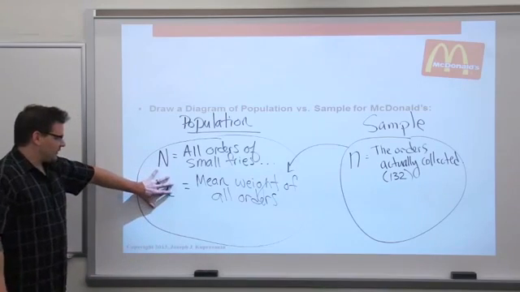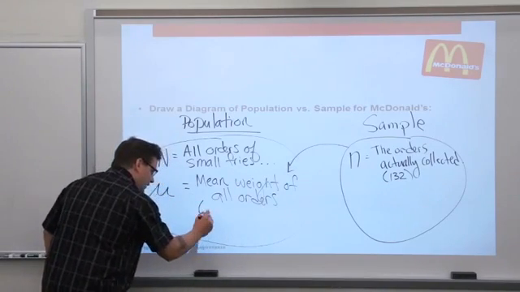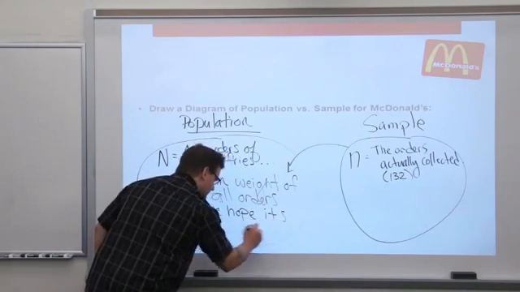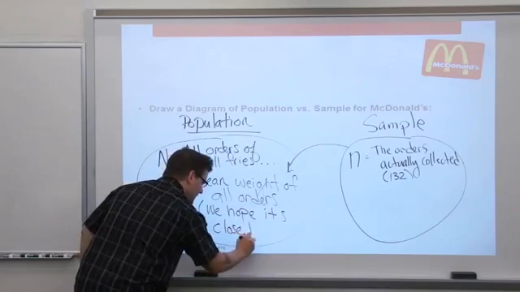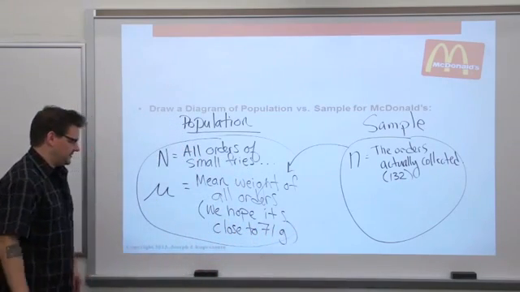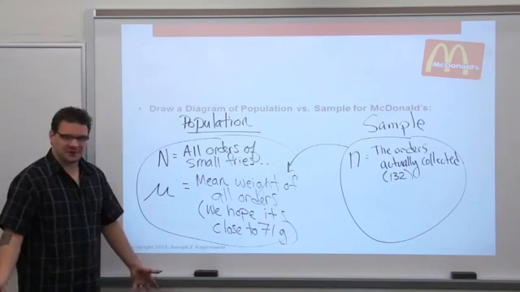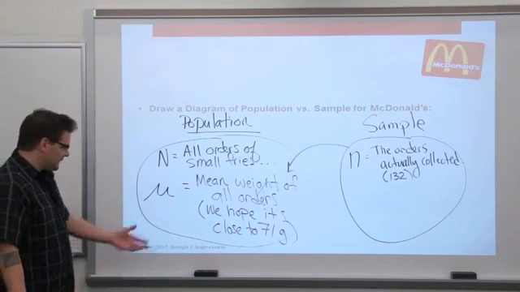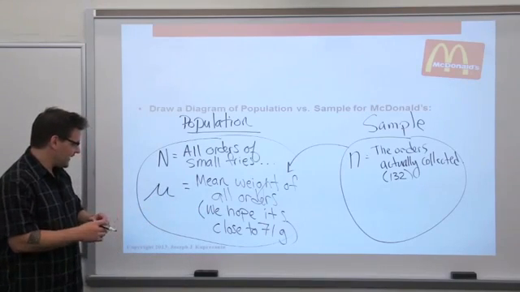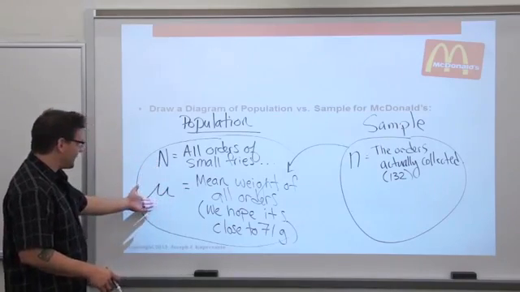Will this be 71 grams exactly? Probably not. I'll put in parentheses here that as quality control, I'll just say that we hope it's close to 71 grams. If it's too high, then I guess we're giving our customers more fries than they're paying for. If it's too low, then we're not giving our customers enough fries and they'll possibly complain. So this is a parameter. This is a number that describes a population.